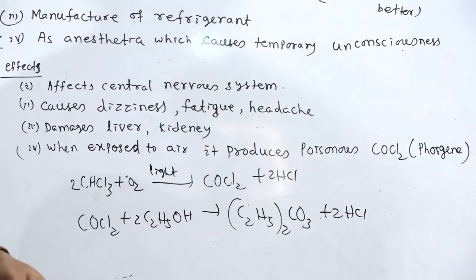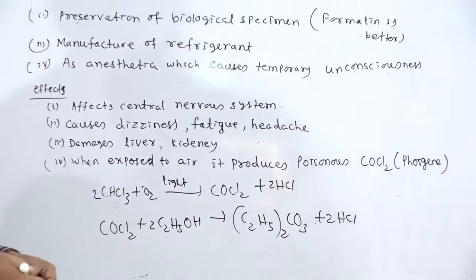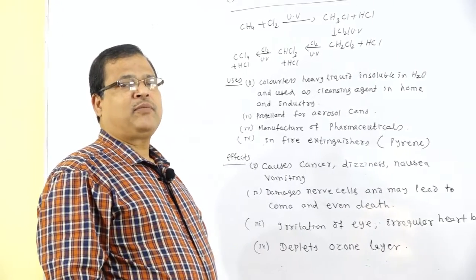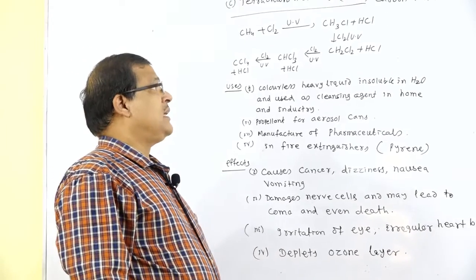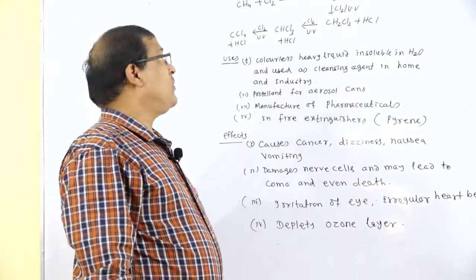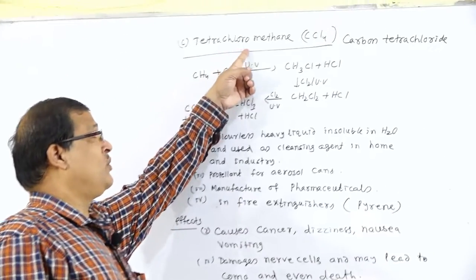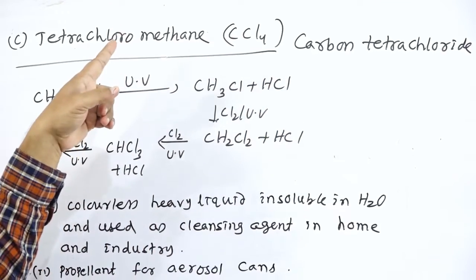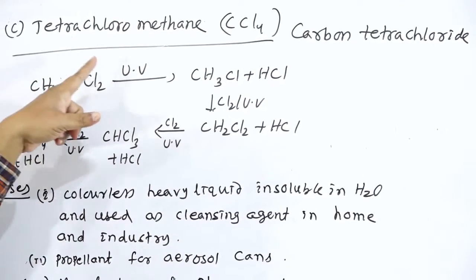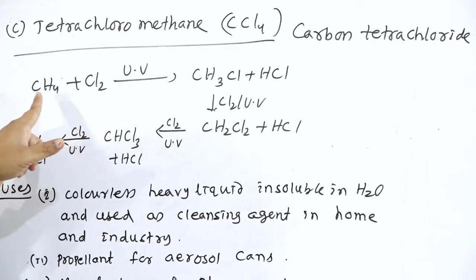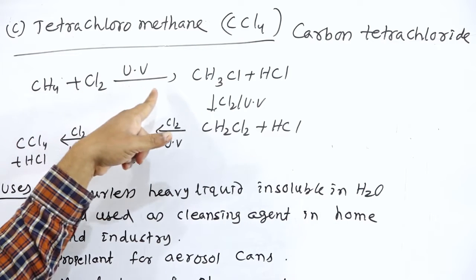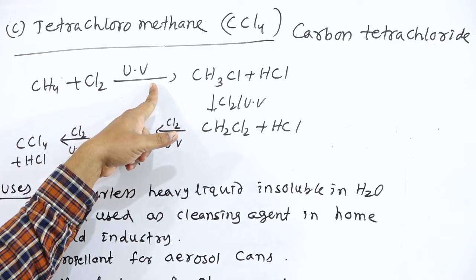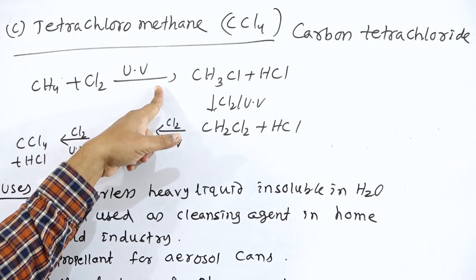So this is regarding the methods of preparation, uses and effects of chloroform. Next compound, carbon tetrachloride. That is carbon tetrachloride CCl4, otherwise known as tetrachloromethane. So this can be obtained by the chlorination of methane in presence of sunlight, UV, ultraviolet radiation, or you can take diffused sunlight.